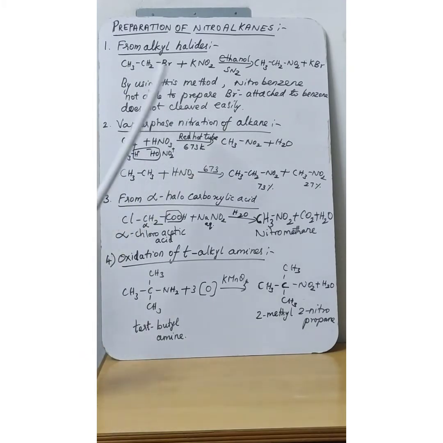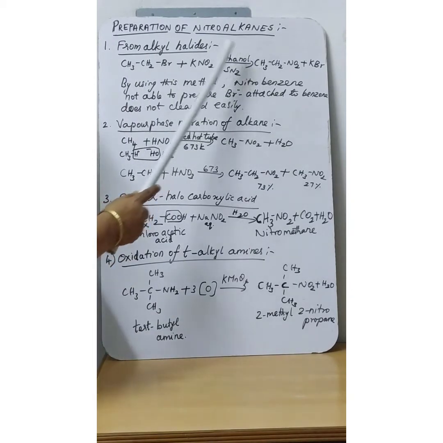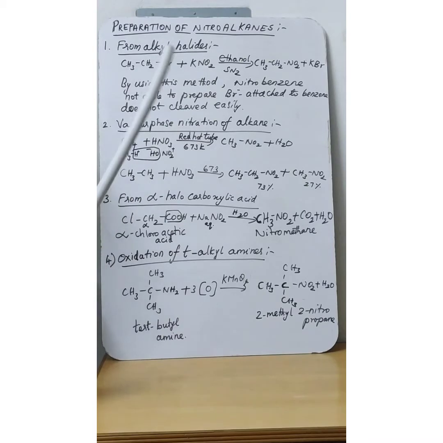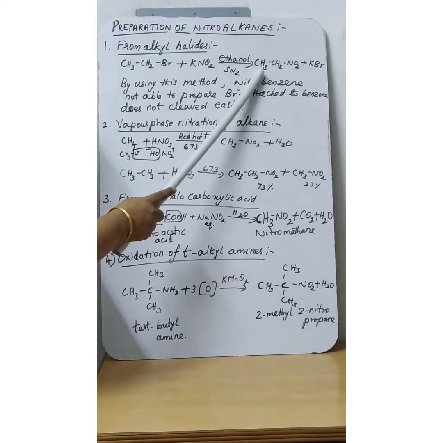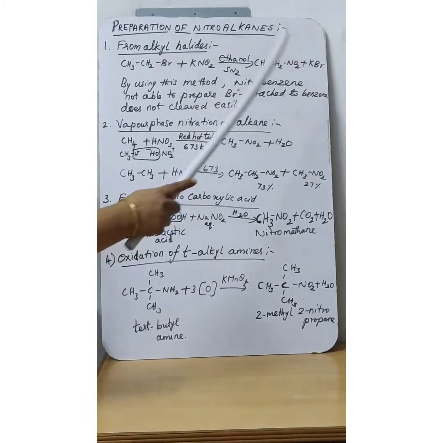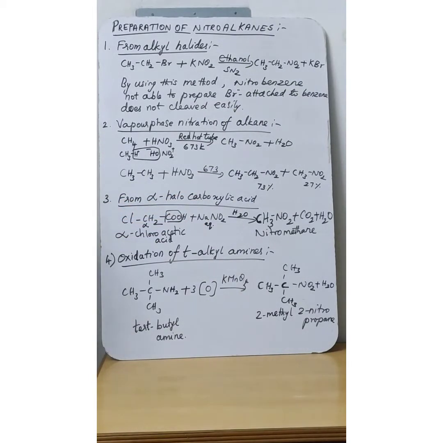Ethyl bromide reacts with ethanolic potassium nitrite. It will give nitroethane as the product by the removal of potassium bromide.